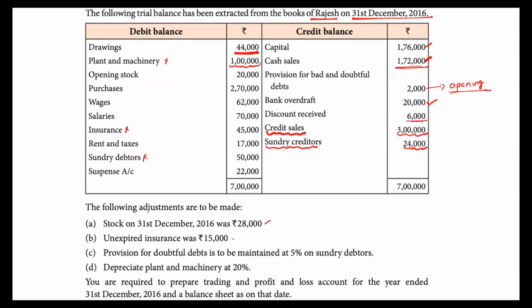Next, plant and machinery. This plant and machinery has got an adjustment. What is the adjustment? The adjustment is basically depreciation. So 1 lakh is the plant and machinery, into 20% is the depreciation. That works out to 20,000. So this 20,000 will appear in P&L on the debit side, and it will also appear in the balance sheet asset side as a deduction item. Okay, as a deduction under what? Under plant and machinery.